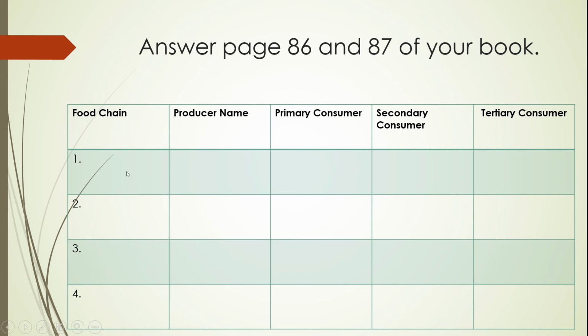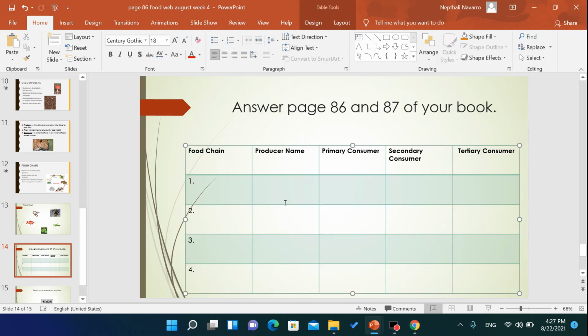So you have to write four food chains. Your producer here is the aquatic plant. I'll just write here, aquatic plant, to make it easier for you. How about this one? Same thing, the aquatic plant.